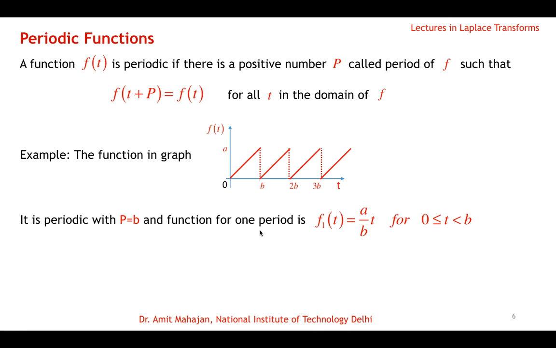For just one period, if we have to write the function for this first curve, then we can write it as f1(t) = (a/b)t for t from 0 to b, because a/b is the height over base, so that's the slope of this curve, and this curve passes through the origin. So if we have to calculate the Laplace of this periodic function, how can we calculate it? By using just one period of that function.